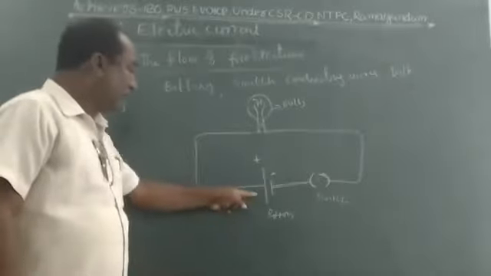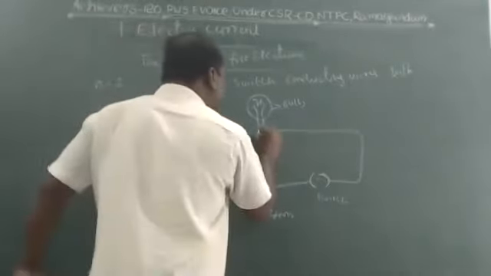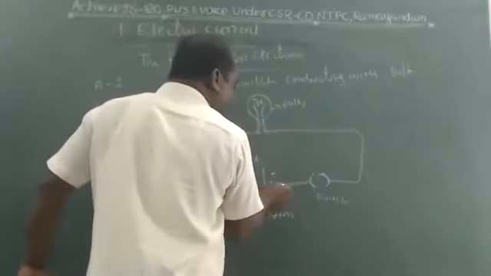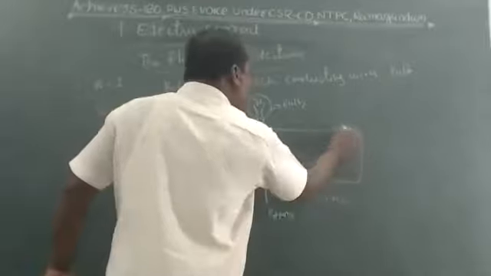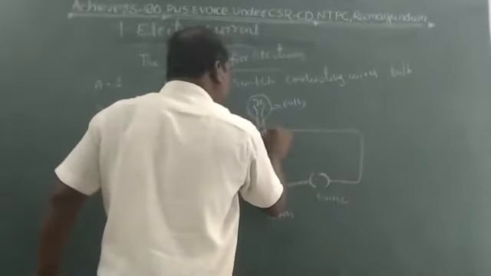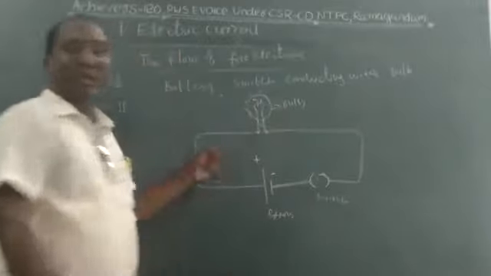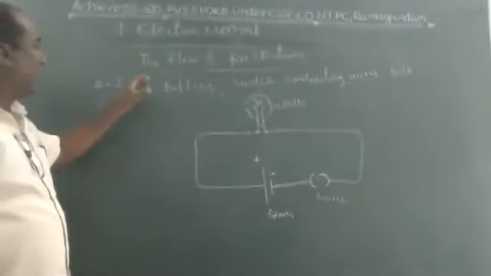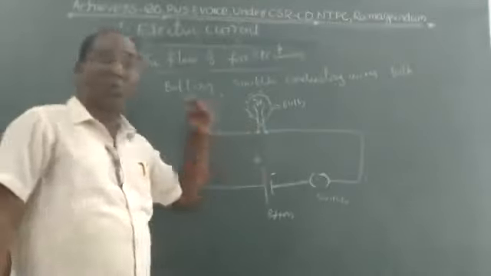Here the conducting wire is connected to one end of the bulb. The conducting wire which comes from the negative terminal goes to the switch and the second terminal. Then the bulb will glow, meaning the circuit is completed. All the apparatus you have to fix in systematic order, and the switch is now closed.